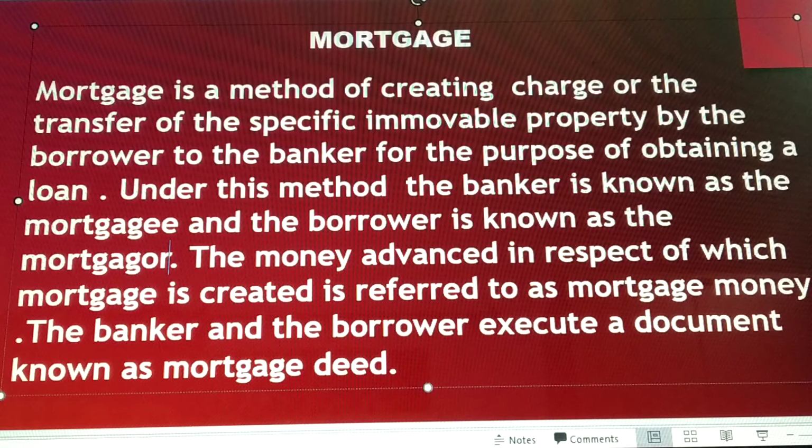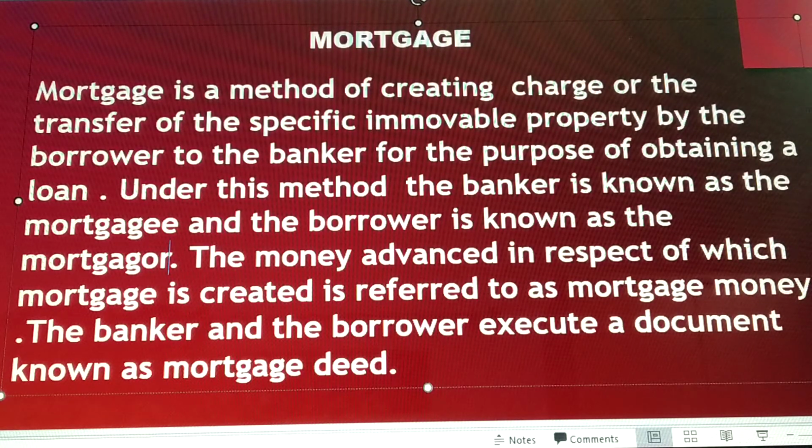Now student, earlier I was talking about movable property, but mortgage is a transfer of specific immovable property, the property which cannot be moved from one place to another. Like for example, we have a land, we have a building, a house, which cannot be moved from one place to another. So creating charge on specific immovable property is done by the borrower.